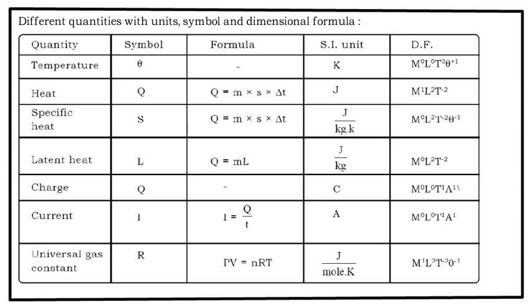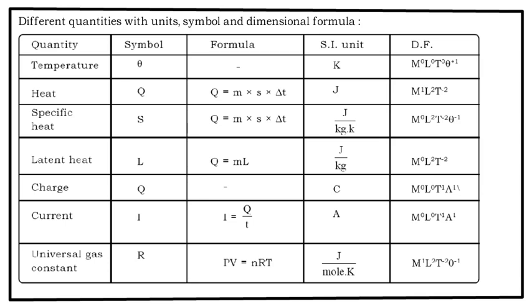Specific heat. Specific heat is the amount of heat per unit mass per degree rise in temperature. So the unit for that is joule per kg Kelvin. So the dimensions would be M0 L2 T raised to minus 2 theta raised to minus 1. Latent heat. Q is equal to mL. So L is equal to what? Q upon m. So the dimensions of energy upon the dimensions of mass. So that becomes M0 L2 T raised to minus 2.